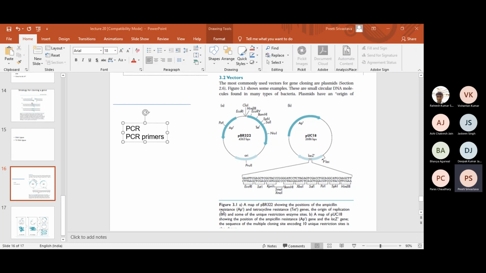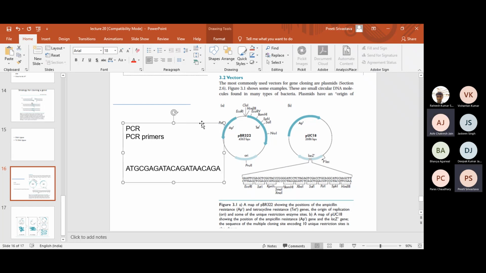For gene cloning, okay, let me put it this way. Let's say my sequence is ATGCG. Tell me what will be the forward primer for this one for gene cloning.